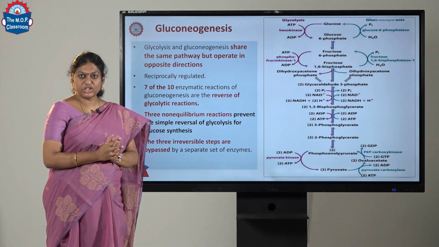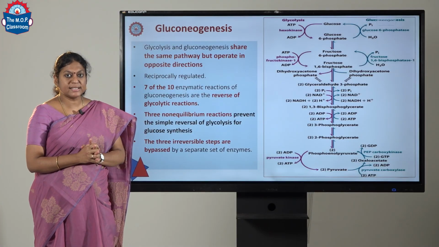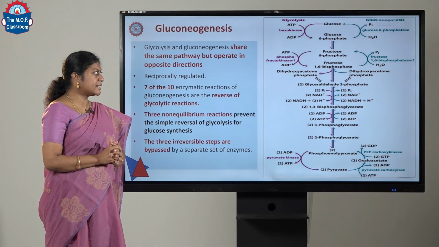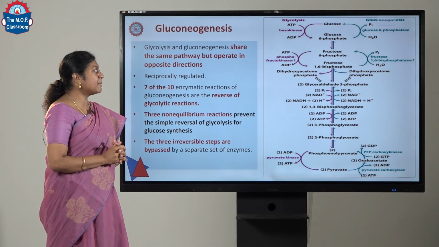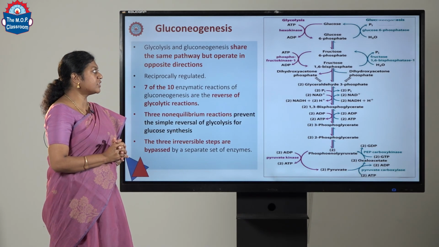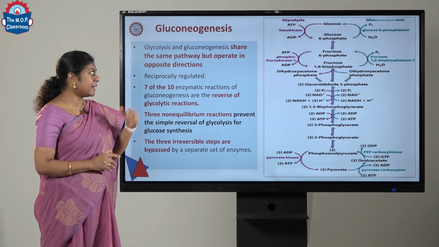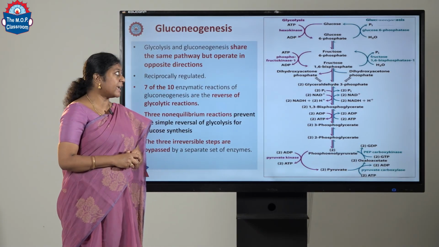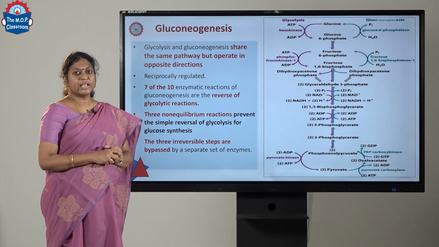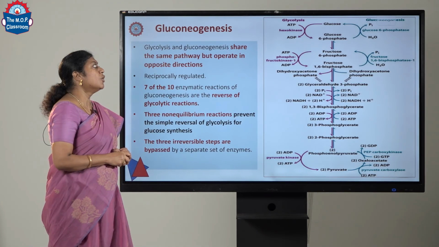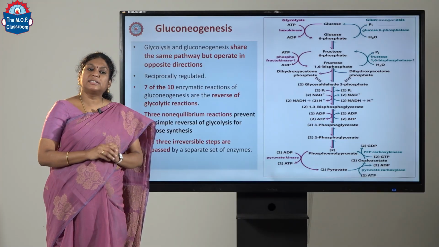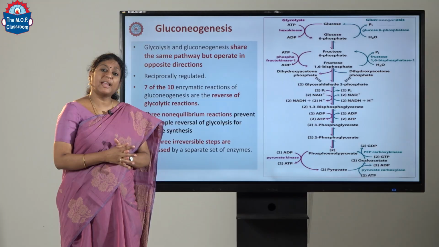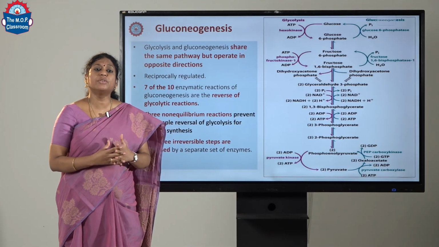The second bypass reaction is conversion of fructose 1,6-bisphosphate to fructose 6-phosphate. The enzyme fructose 1,6-bisphosphatase cleaves the phosphate in the first position and we get fructose 6-phosphate. Now, the fructose 6-phosphate gets isomerized to glucose 6-phosphate, and the third bypass reaction is where glucose 6-phosphate, by the action of the enzyme glucose 6-phosphatase, forms glucose. So, these are the three important bypass reactions of gluconeogenesis, which makes the gluconeogenesis process irreversible.